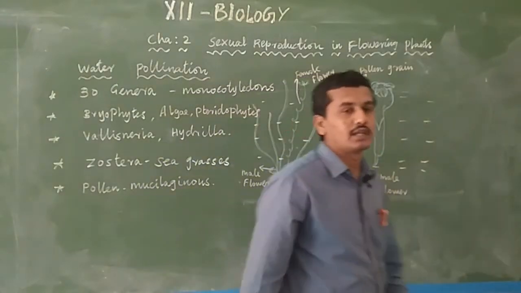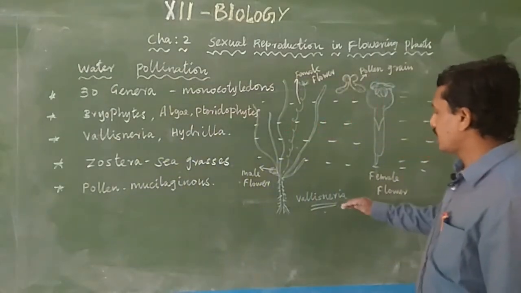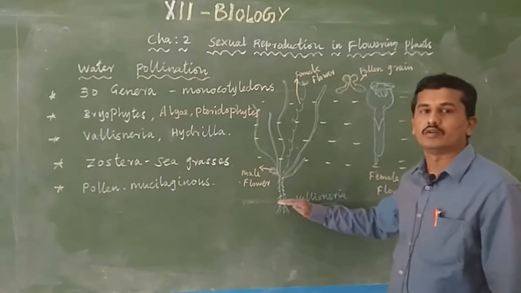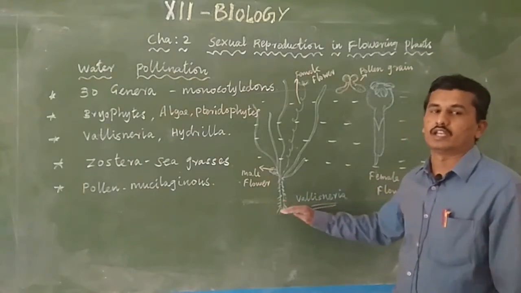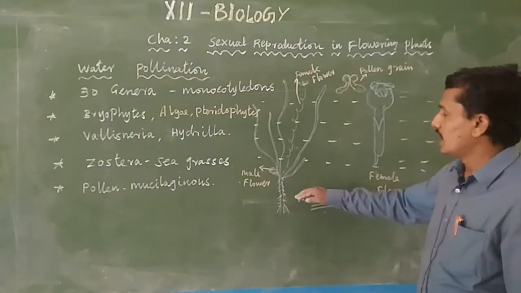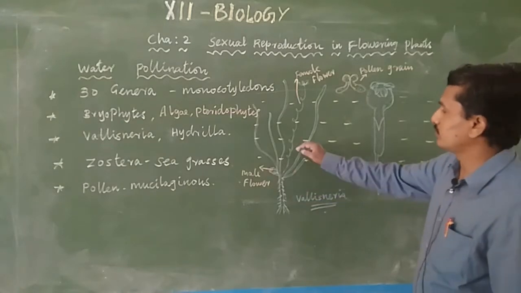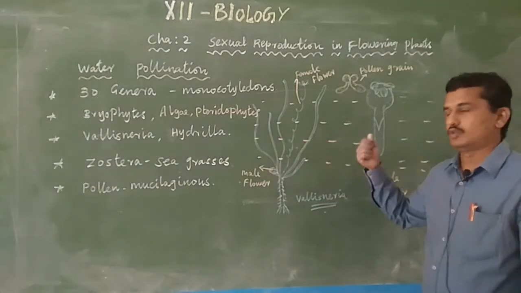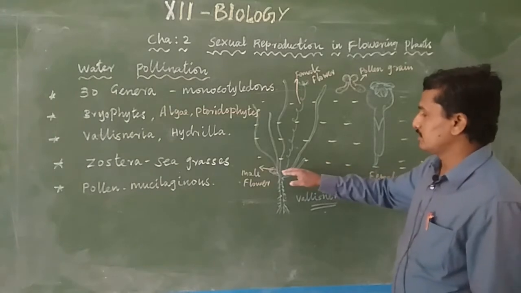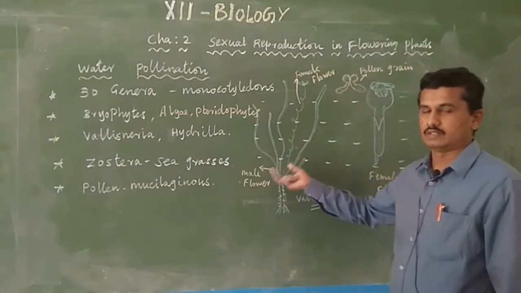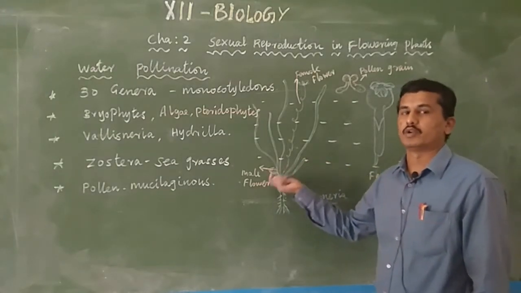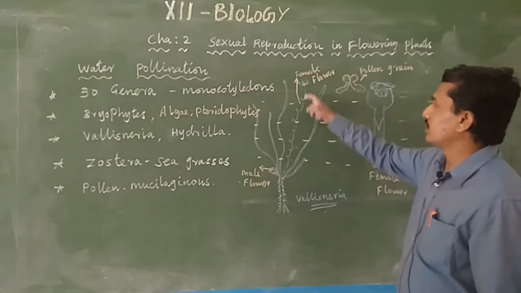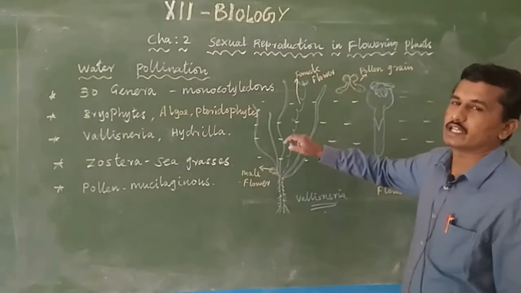Imagine this is pond water. In the pond, Vallisneria is located on the lower side, in the soil, and the flower slowly develops. These are leaves, able to perform photosynthesis. During the reproductive time, it produces male flowers, which contain the male part, the pollen grain, and the female flowers also. The female flowers have a spiral-like arrangement.